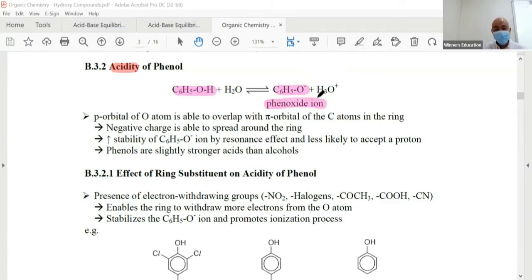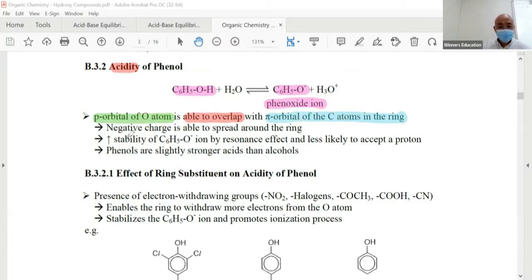So phenol is a stronger acid, remember, than water and alcohol. Why so? This is the explanation. Because the p orbital of the oxygen atom will be able to overlap with the pi orbital of the carbon atoms in the ring. We did this before in the previous topic, which I'll show you again.